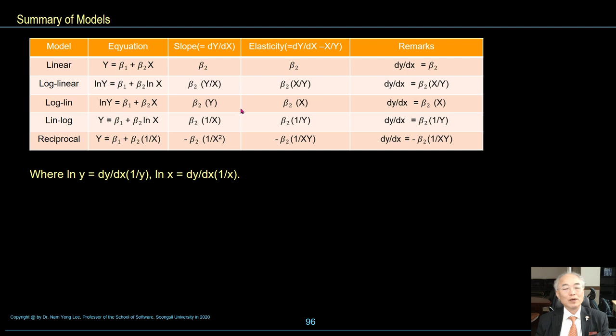Then the linear log model and the reciprocal model. These are the extensions of the two variable linear regression model.